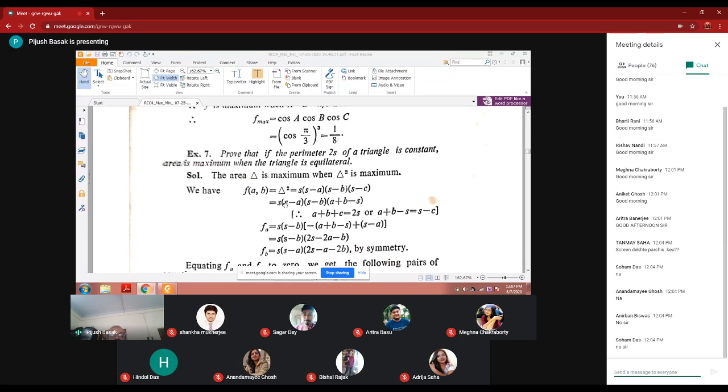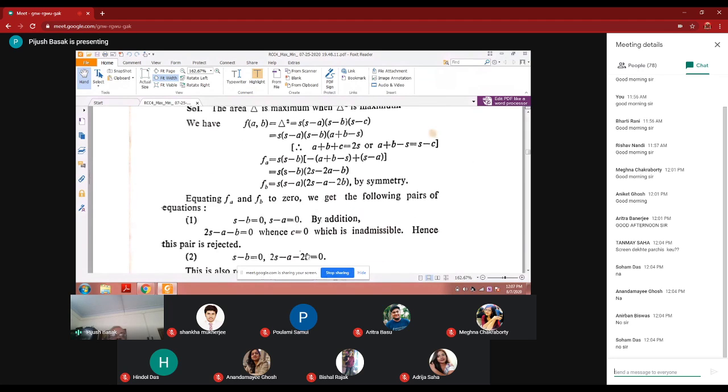Then the square root will be off. And after putting a plus b plus c equal to 2s, that is, the sum of the three sides is equal to 2s, we can write this one. So the partial derivative of this f with respect to a comes to s into s minus b into 2s minus 2a minus b. Similarly, f_b is equal to s into s minus a into 2s minus a minus 2b. What is f_b? Partial differentiation with respect to b. This is your f_b.